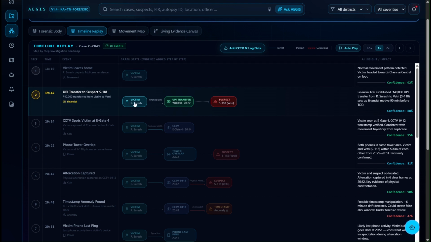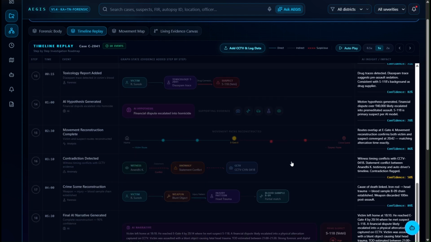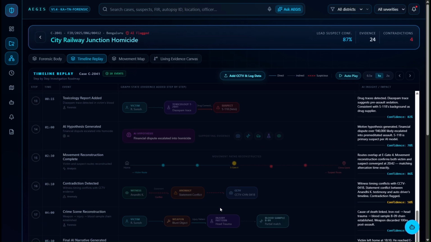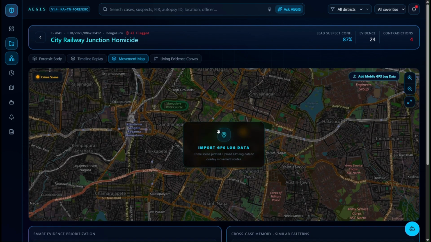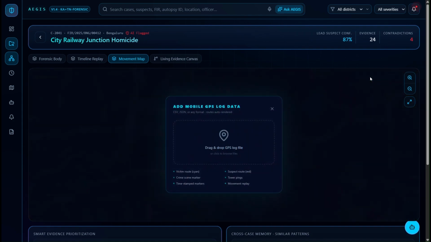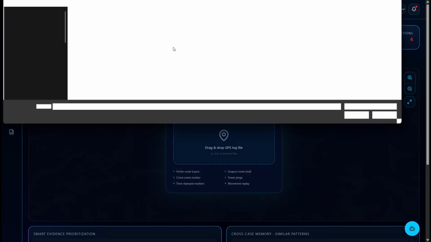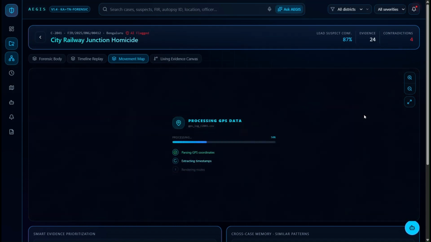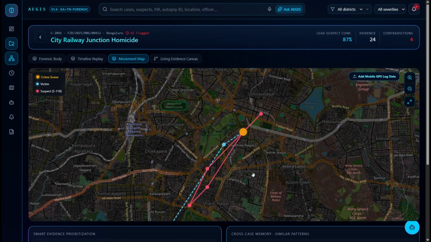Next we have a living evidence canvas. So we take the values from the three other sources, we put them into a RAG model, and we store them in the form of vector embeddings. Hence, since we store it in the form of context and not characters, we are able to find relations and map the different values amongst them. Here, red represents the suspect, green represents the evidence, blue represents the witness, and purple represents the CCTV footage.